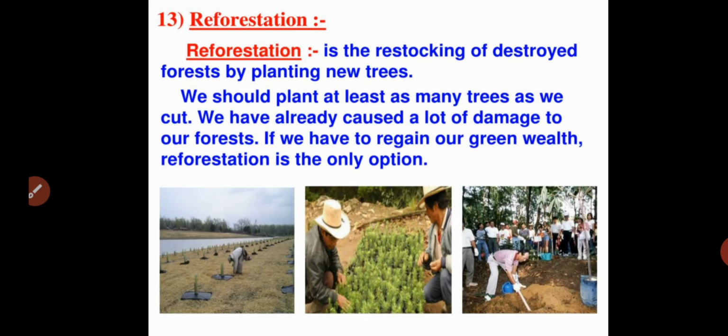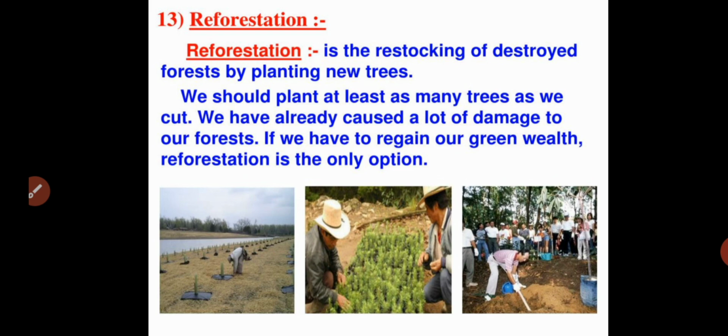Next, coming to reforestation. Already we discussed deforestation. You have to know today about reforestation. So what is the difference between deforestation and reforestation? Deforestation is nothing but cutting down or clearing of the forest in a particular area. That is what we call deforestation. Reforestation is, as you observe in the picture, planting of trees or restoring of that particular forest. That process is what we call reforestation.